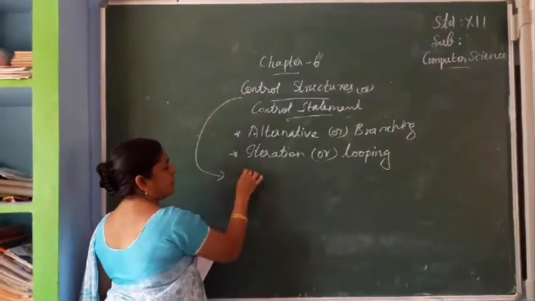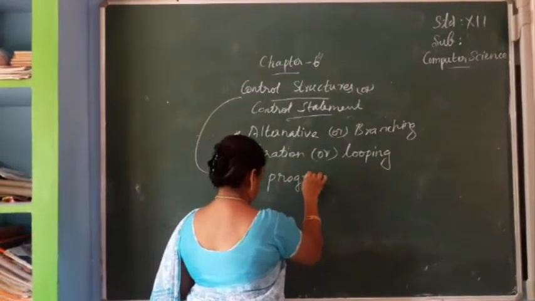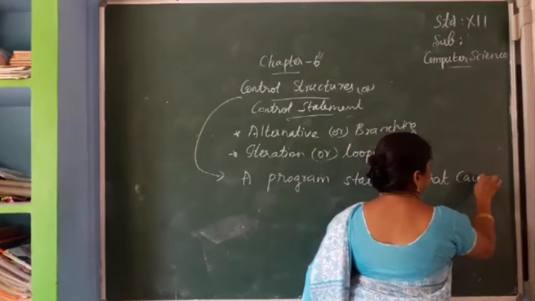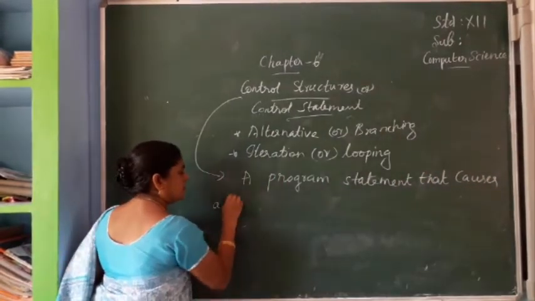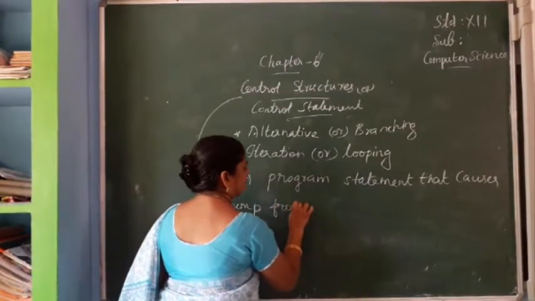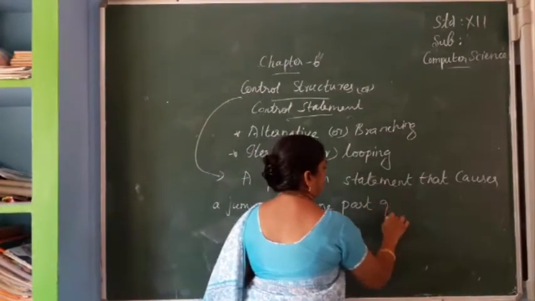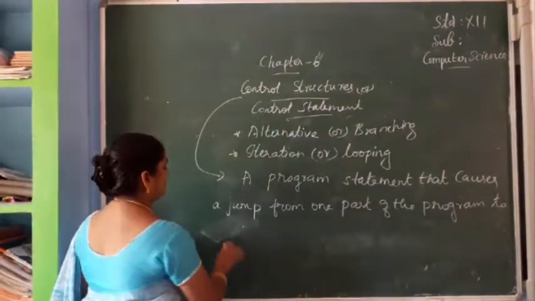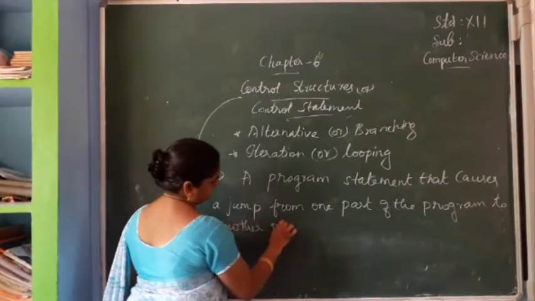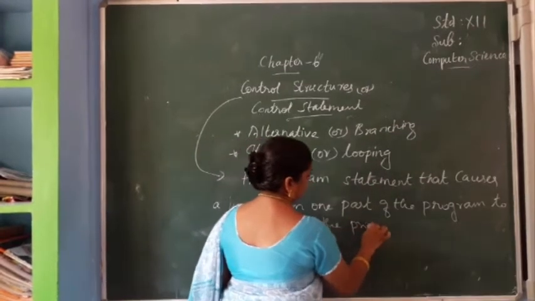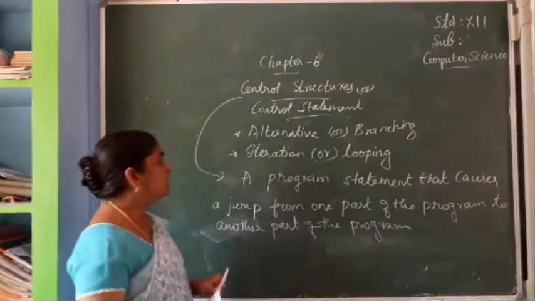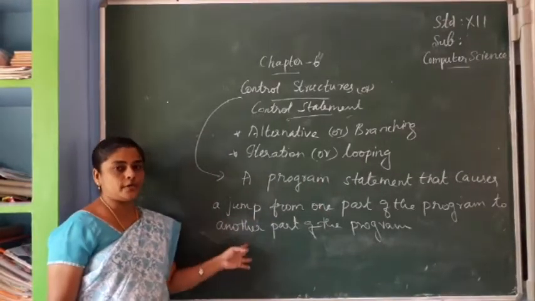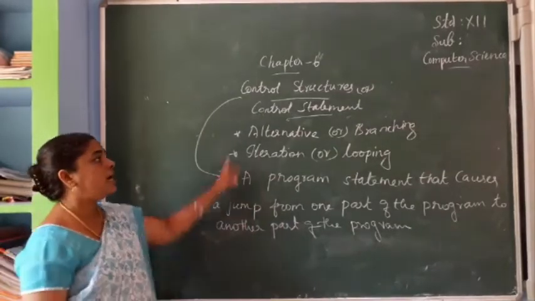So what is a control statement? What is a control structure? A program statement that causes a jump from one part of the program to another part of the program is known as a control structure, otherwise control statement.